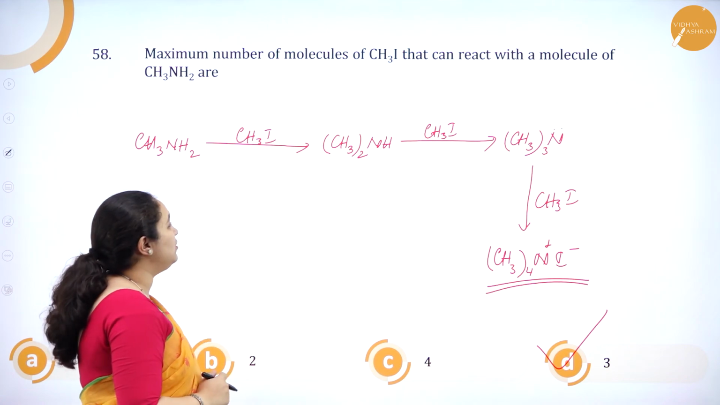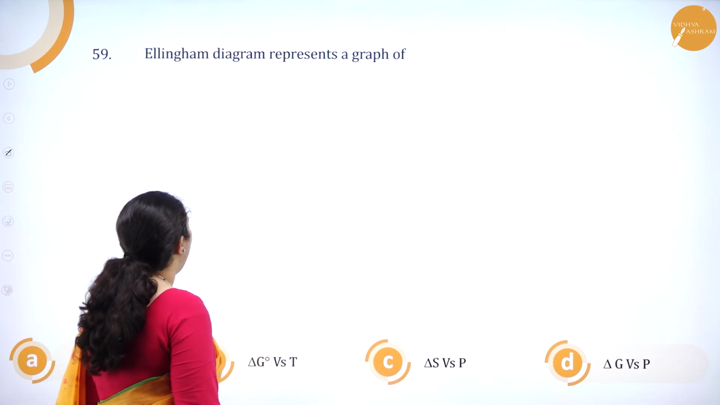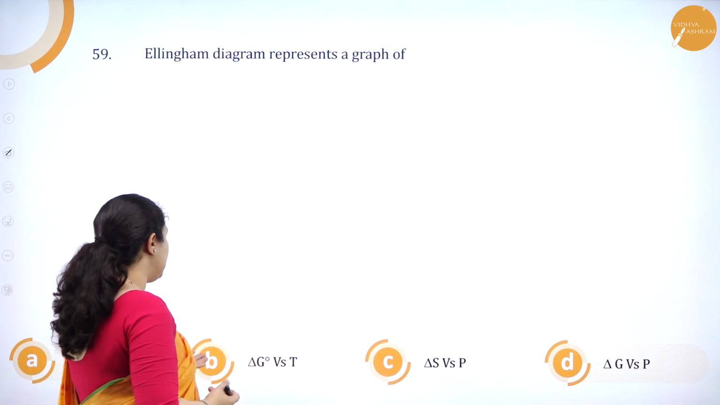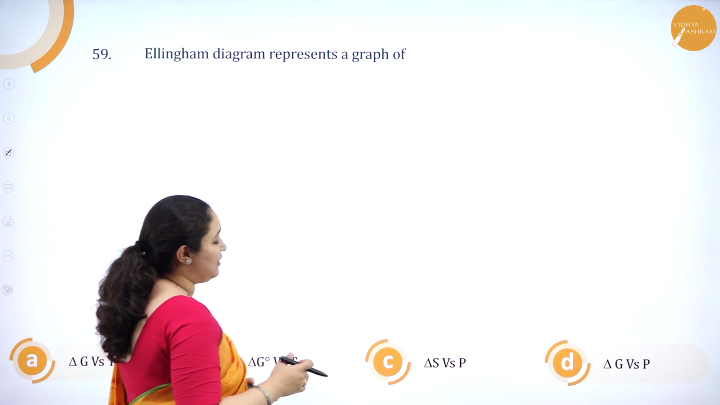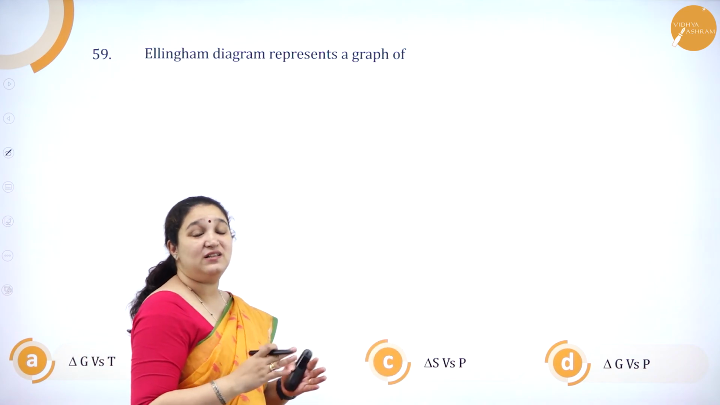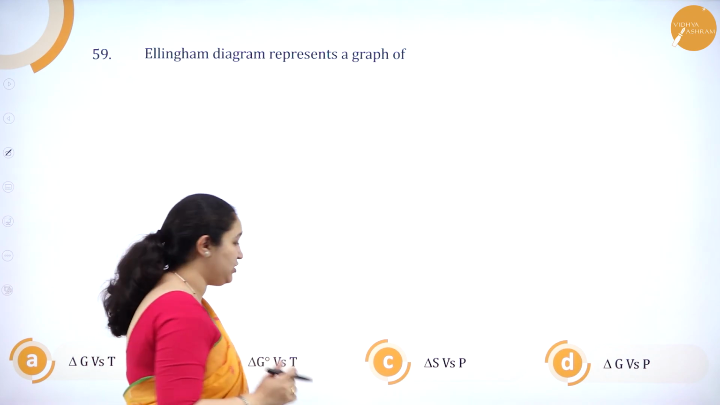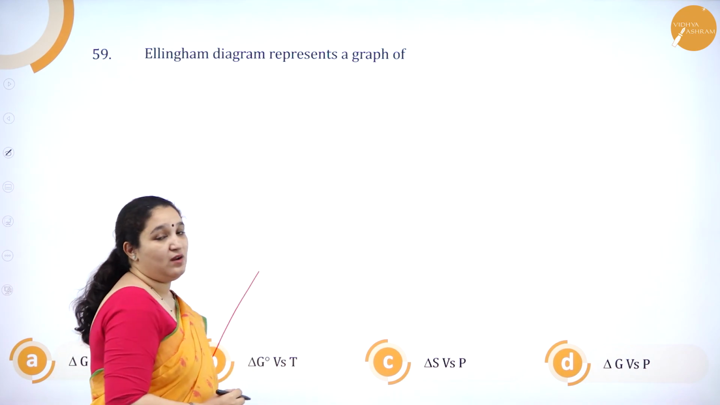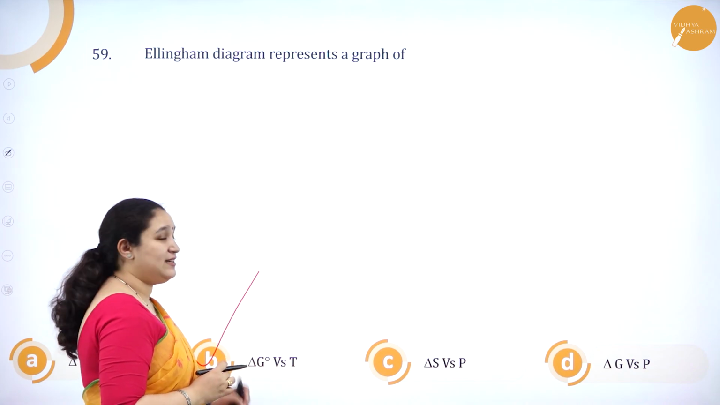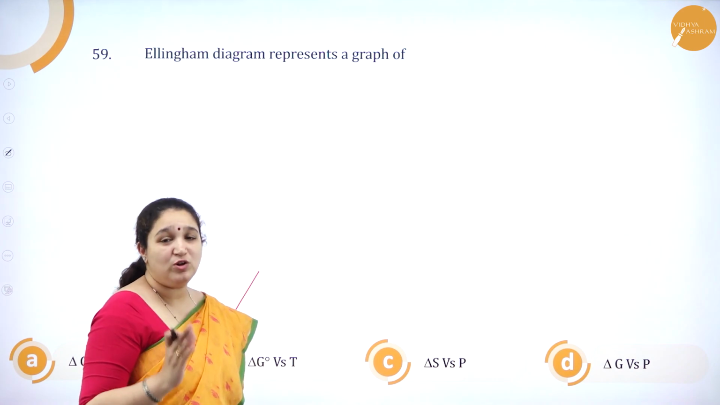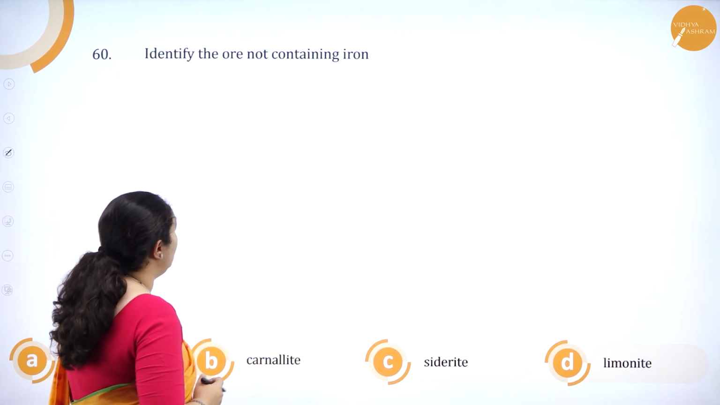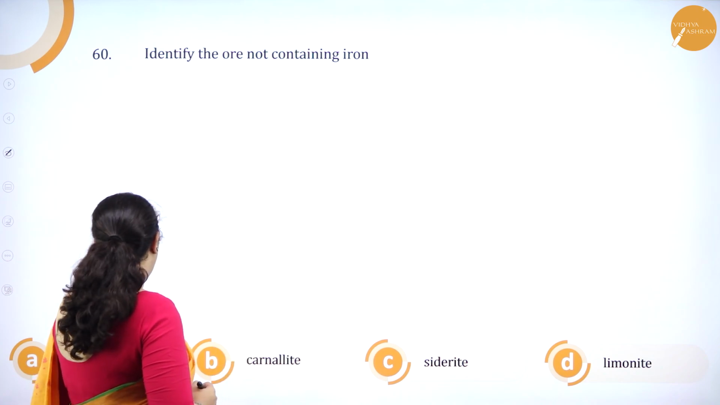Okay. So we'll go to the next question. Ellingham diagram represents the graph of delta G versus T, delta G naught versus T, delta S versus P, or delta G versus P. It is delta G naught versus temperature. So standard free energy change versus temperature is the correct answer. That is option B.